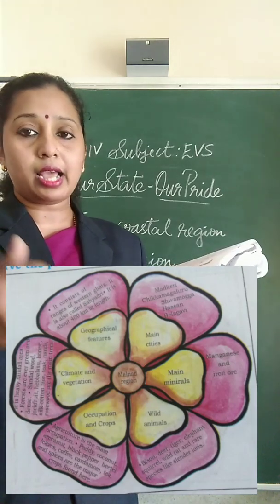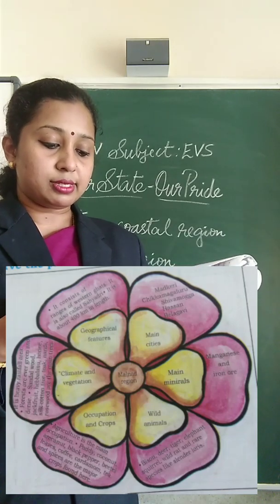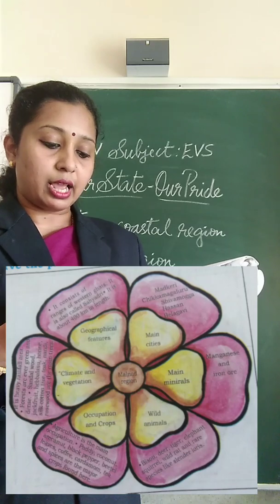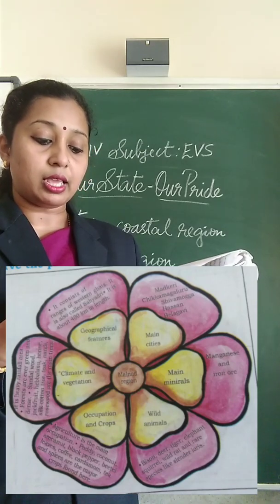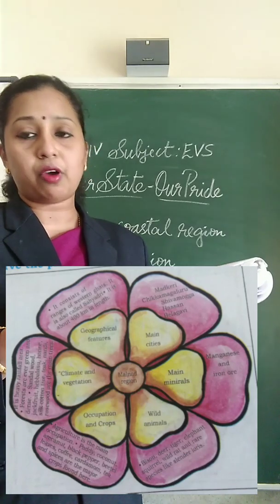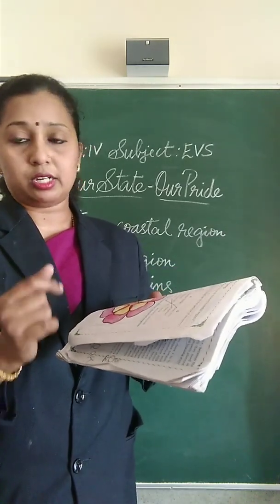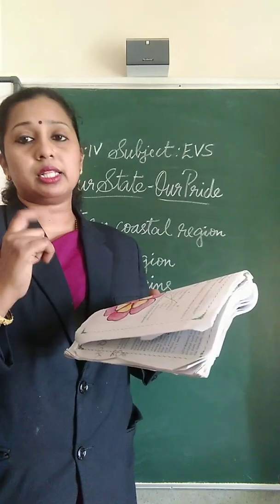And the wild animals found here are bison, deer, tiger, elephant, squirrel, wild rat and rare species like slender loris. They are found in the Malanad region. So this is about the Malanad region.